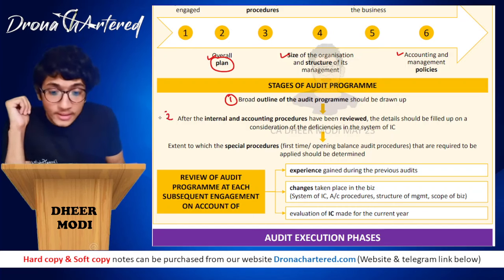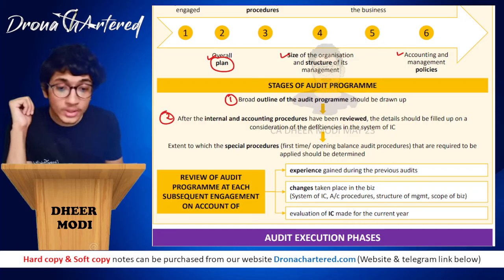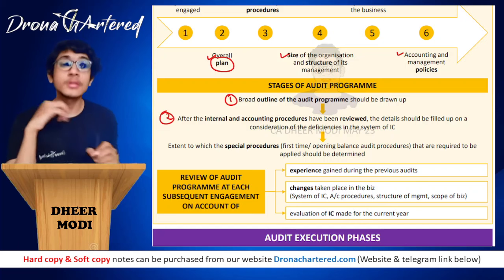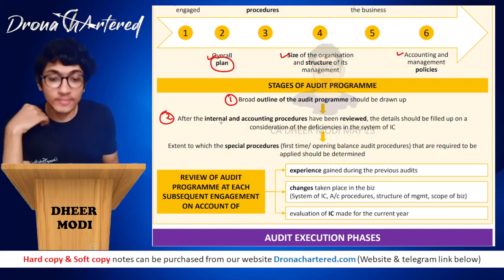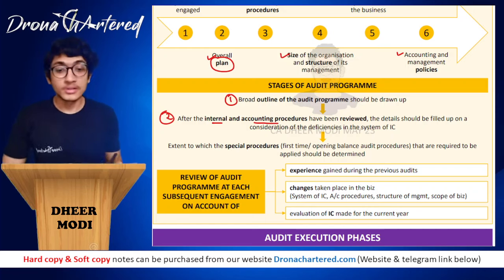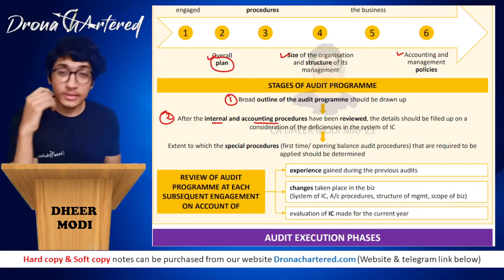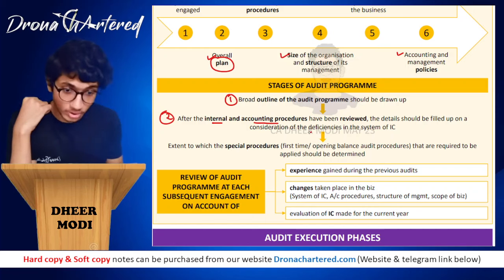Then second is, after the internal control and accounting procedures have been reviewed, the details should be filled in on consideration of the deficiencies in the system of internal control. So once you have checked the internal and accounting procedures and all of them have been reviewed, you have to consider whatever deficiency you've noticed in the internal control.